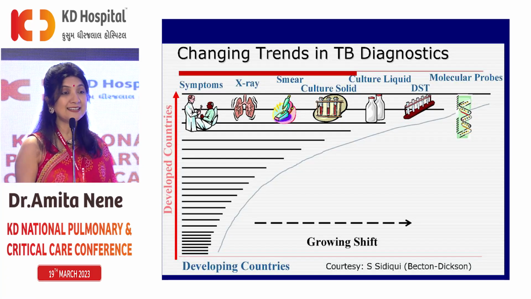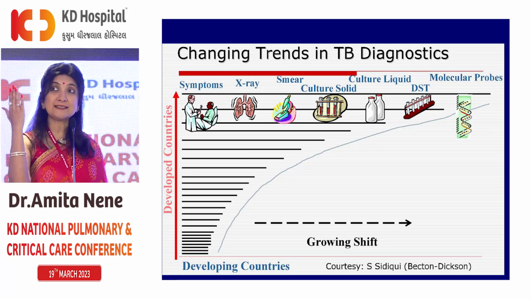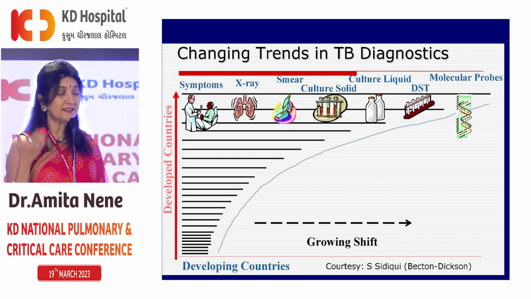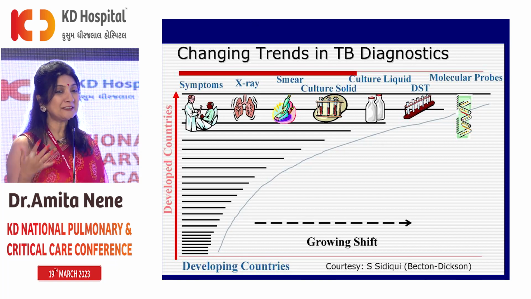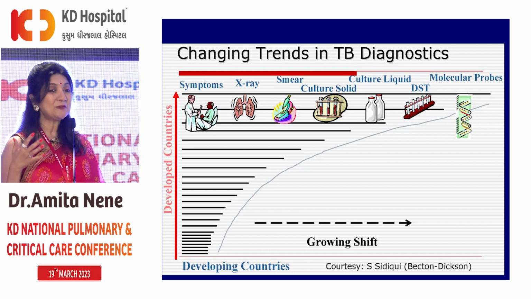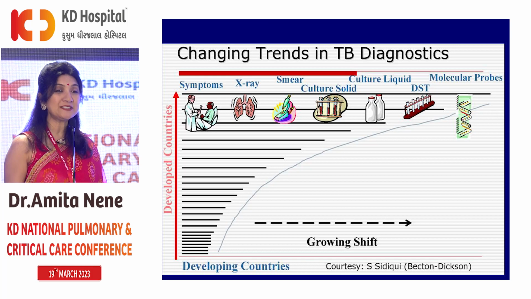So there are changing trends in diagnosis of TB. 50 years back, all our seniors used to just examine the patient to diagnose TB. Then came chest X-ray, we started looking at the X-ray, we started diagnosing TB. Then came AFB smear, a great test to diagnose TB. Then came solid cultures, LJ media. Then came the liquid cultures, the MGIT. Now is the time for molecular probes, and therefore friends, as times are changing, we have to keep on changing also, and there is absolutely no reason not to incorporate every possible molecular test upfront in the diagnosis and treatment of TB. Thank you so much.